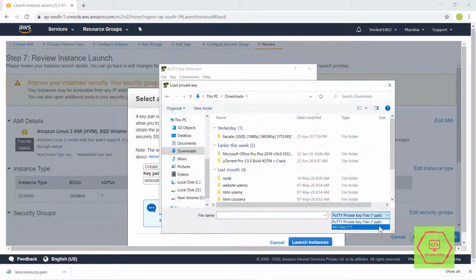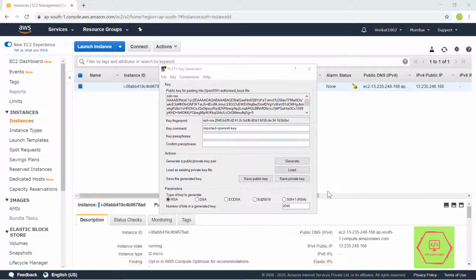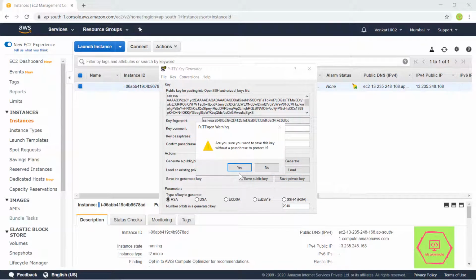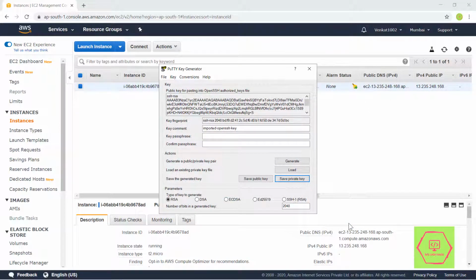Click load. Once it is loaded, click save private key and click yes. Save the file as .ppk. Now your PPK file is generated. You can use it in your instance to secure it.